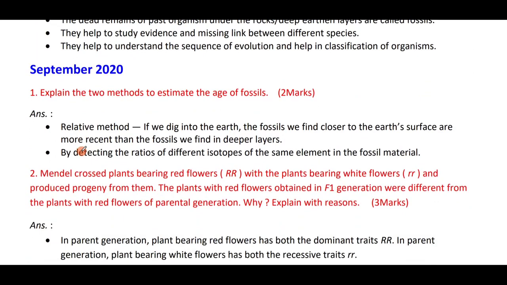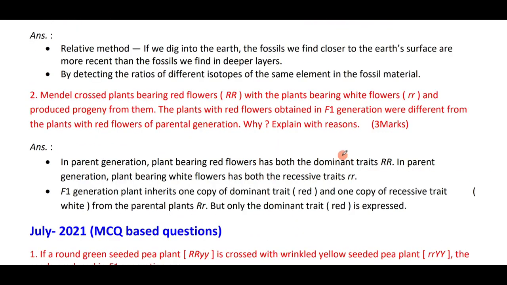Explain the 2 methods to estimate the age of fossils. One is the relative method. If we dig into the earth, the fossils we find closer to the Earth's surface are more recent than the fossils we find in the deeper layers. The other is by detecting the ratio of different isotopes of the same element in the fossil.